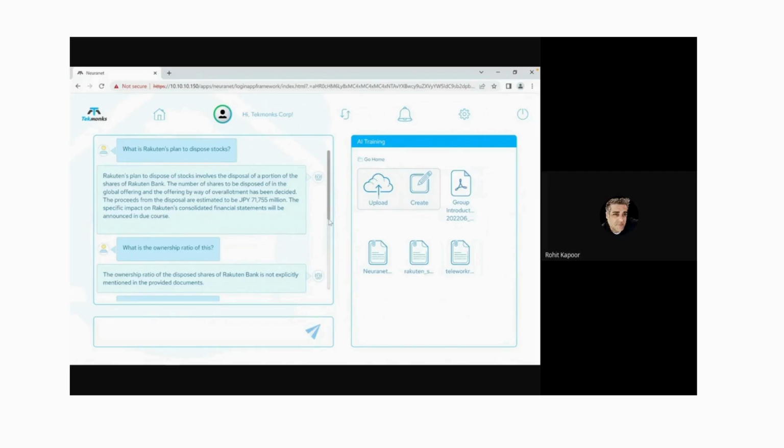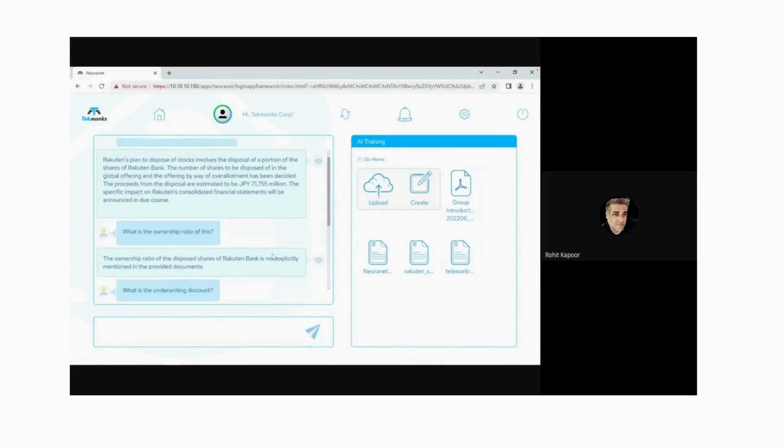So what this means is inside Rakuten also, I can have role-based training. I can even have your private AI. So for example, this is my private AI. It has Tekmonks and Rakuten documents. Somebody else in my company might put a different set of documents and their training and answers will be different. So in enterprise, cybersecurity of AI, nobody's even thinking about it, but we are ready with that today. This AI will support multiple training data sets. And I also have capability in this to say, for example, a common data set, which every Rakuten employee can have, right? And then private data sets.